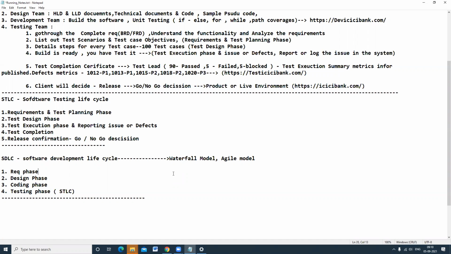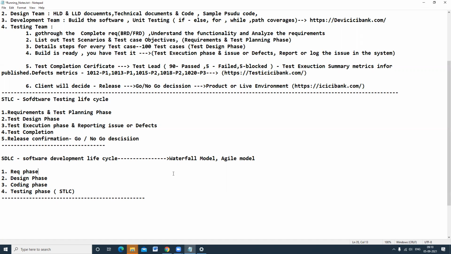Whatever requirements the business analyst collected from the clients on the same day, the tester will connect with the business analyst and ask, could you please go through the new requirements you collected, can we have a short catch-up call to describe what new functional features are coming? Such questions we can ask the BA, and we can know in advance. So the testing process will be started from the requirement phase itself.